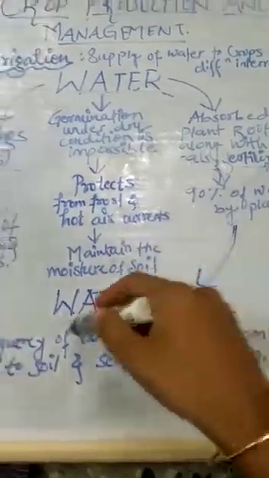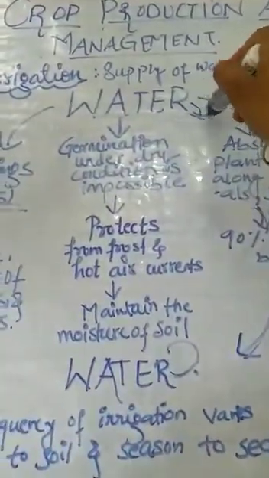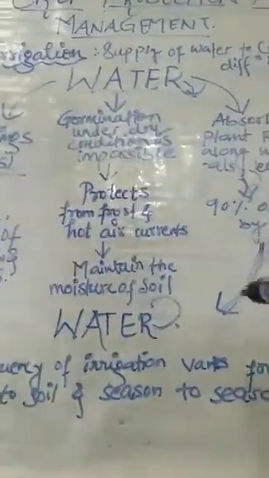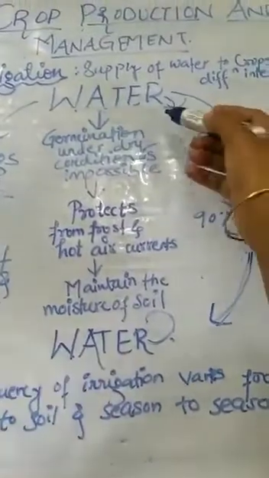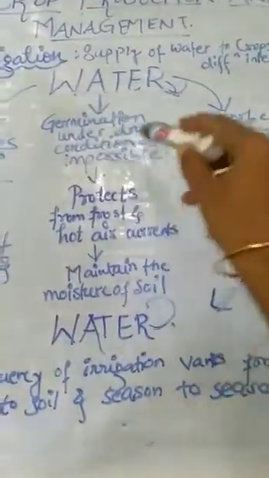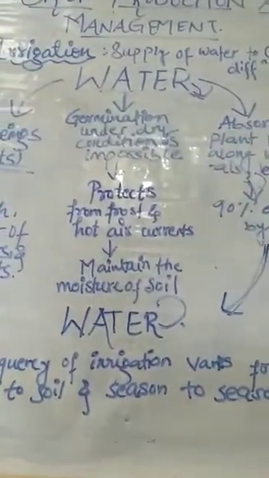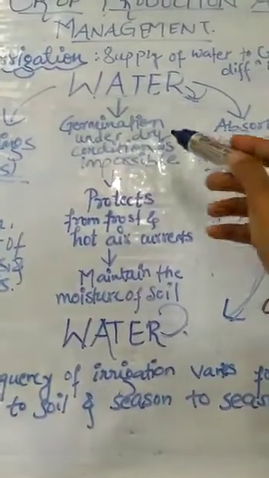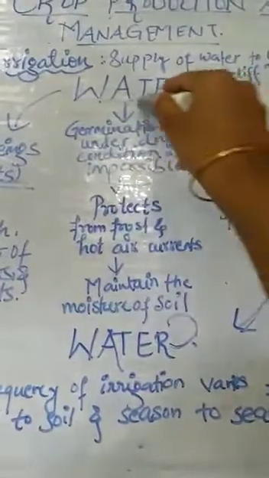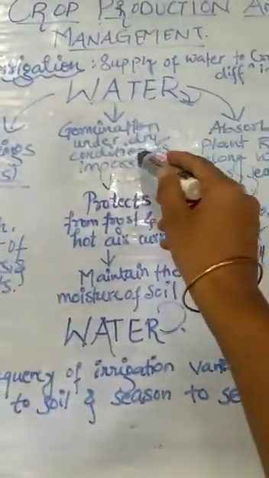So basically this is a cycle of water, where water is the only factor which allows the plants to grow in a proper manner. Let us see what happens if we do not water the plants. If you don't water the plants, then germination, meaning the seeds growing, will happen under dry conditions. If they don't get proper water, then under the dry condition germination does not take place, which means the plants do not grow.